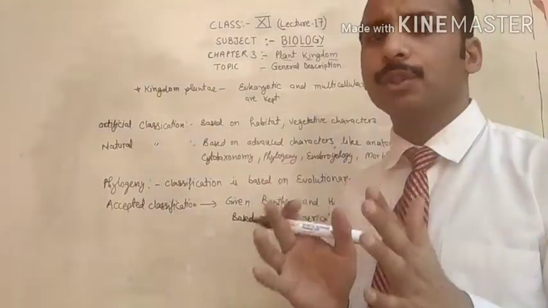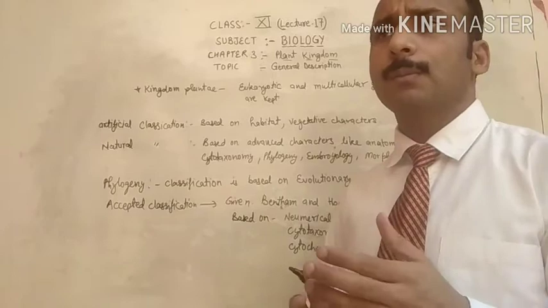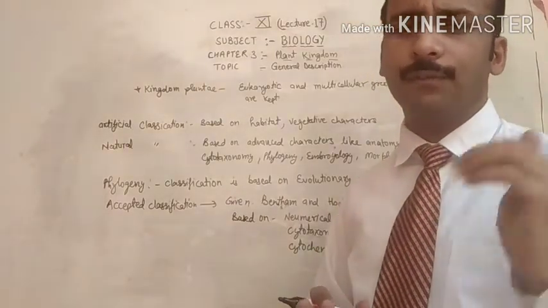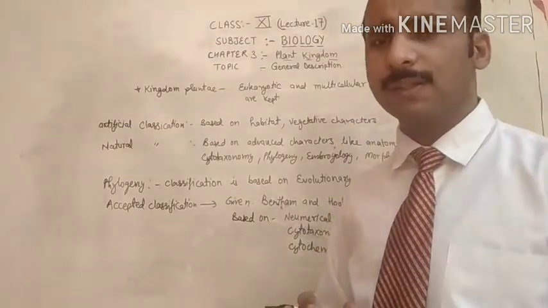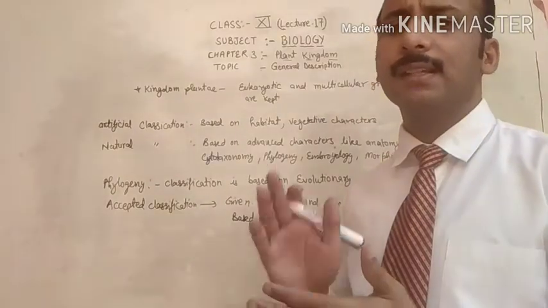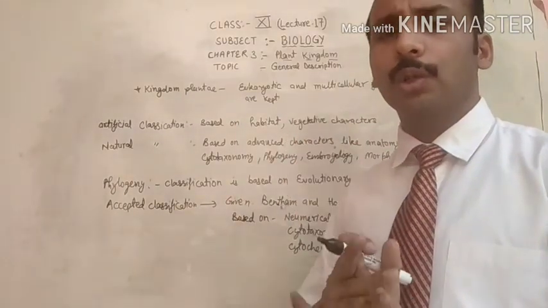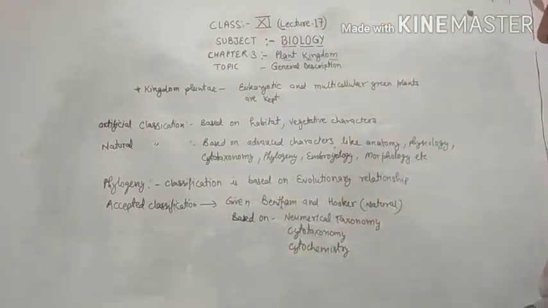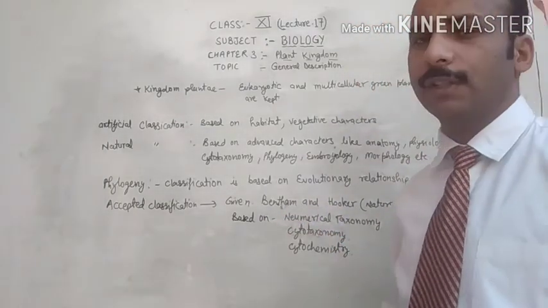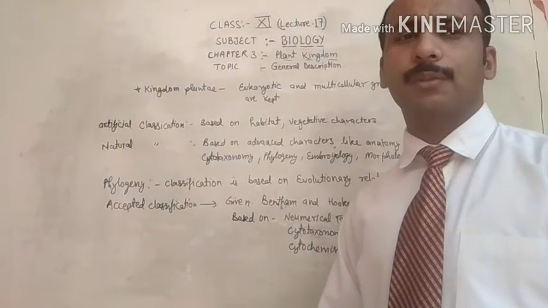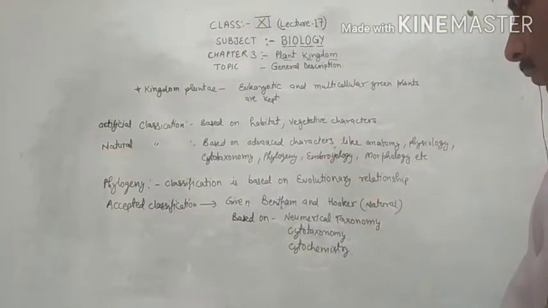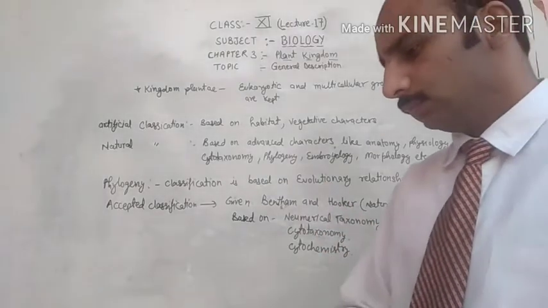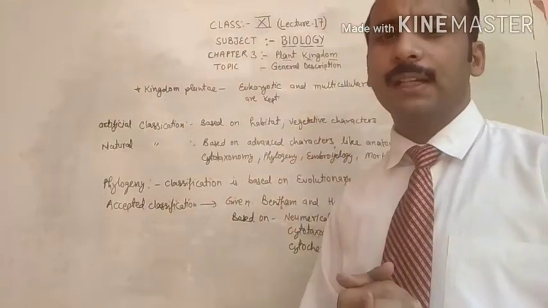Cytochemistry means the composition of the cells, meaning different cells are made up of different kinds of substances. On the basis of that, this criterion is also included for the classification of plants into different groups: numerical taxonomy, cytotaxonomy and cytochemistry. So these are the general things according to which plants are categorized.